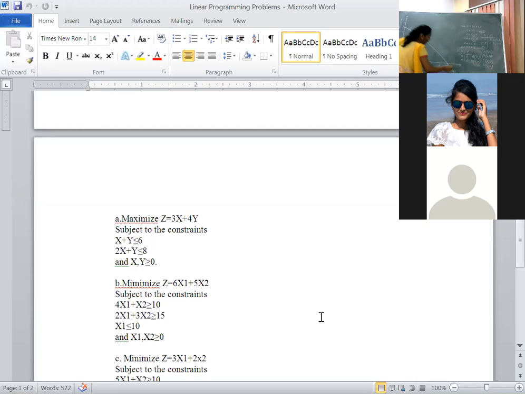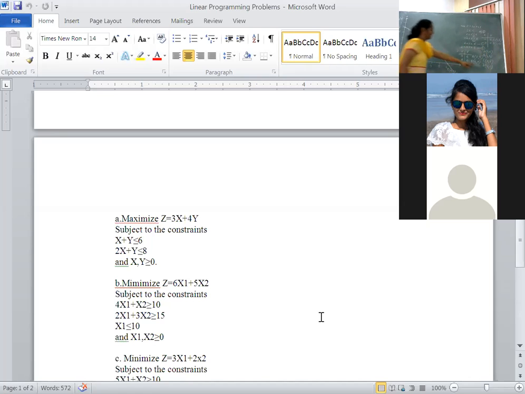Okay, write down equation 1 here. Next, x-axis is 0, y-axis is 8. This is the point, mention C 0, 8.